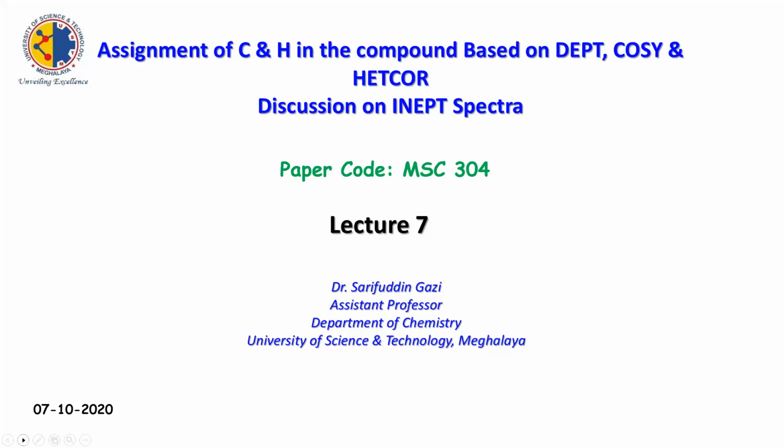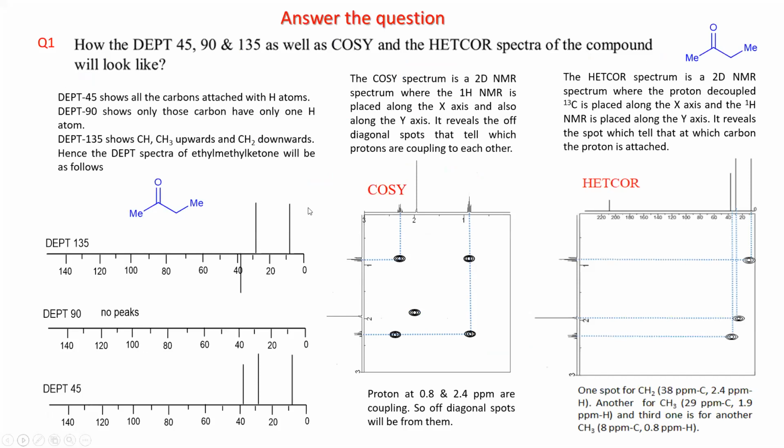Now, let us go to our first problem, what we gave in the last class. So the molecule has been given. You have to come up with the DEPT 45, 90, and 135 spectra, as well as the COSY and the HETCOR spectra of the compound.